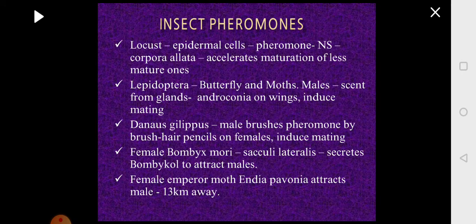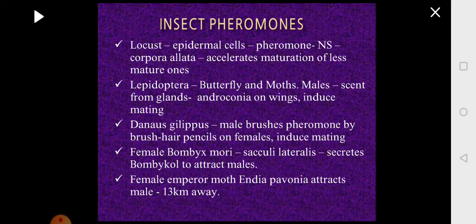So with this we are done with the introduction and different types of pheromones. Now we shall see some examples in insects as well as vertebrates. We shall start with insect pheromones. A lot of studies have been done in insects, where people have deciphered many insects which release pheromones, and if you look at the variety of glands present in insects, you will be really fascinated to see how different cells are modified to become special glands to release the pheromones. We shall see some examples.